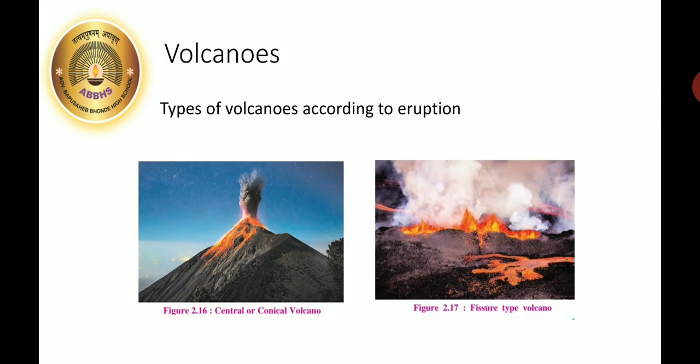The second one is a fissure type volcano. A fissure means a huge crack on the surface of the earth. Huge cracks are developed on the surface of the earth from which the lava comes out. This hot lava is thrown out from these cracks or the fractures or fissures, and hence it is known as the fissure type of volcano.